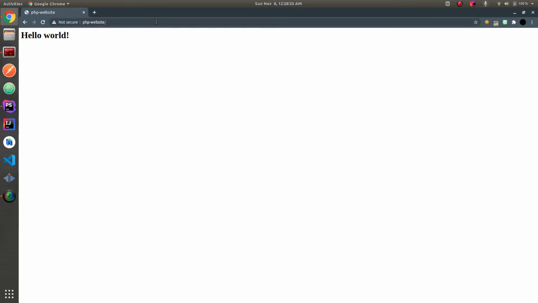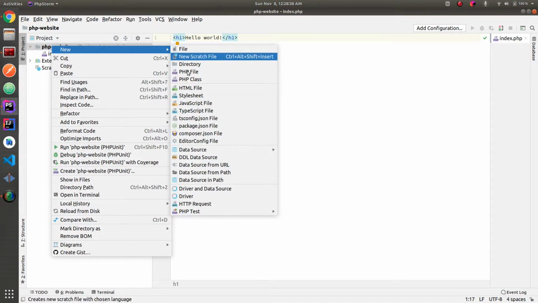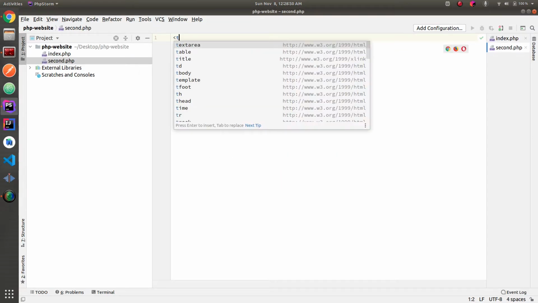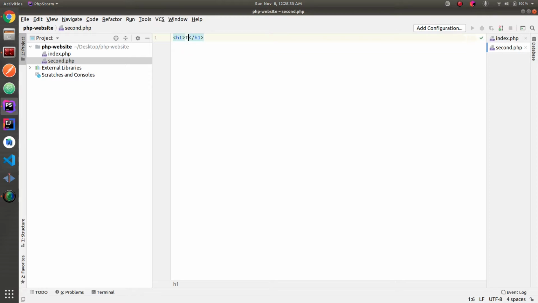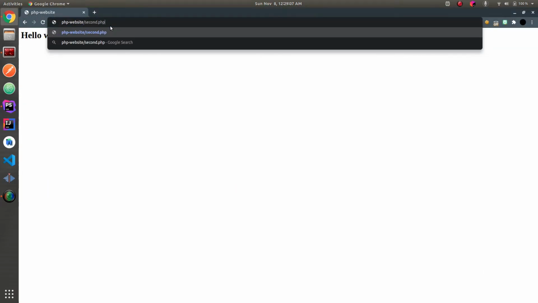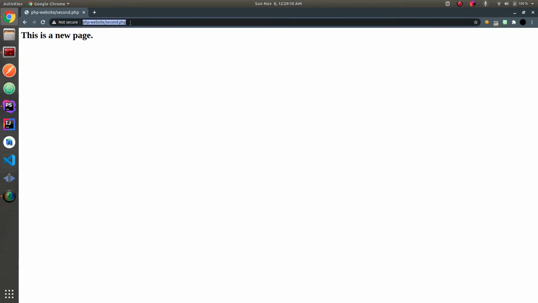Now just to make it more clear, let me go back to PHPStorm and I'll create another file. So now if we go to the browser and we are in the second page, and if we try to go to any invalid URL, it should redirect us to the first page. So if I make it invalid, and as you can see we have been redirected to the home page.